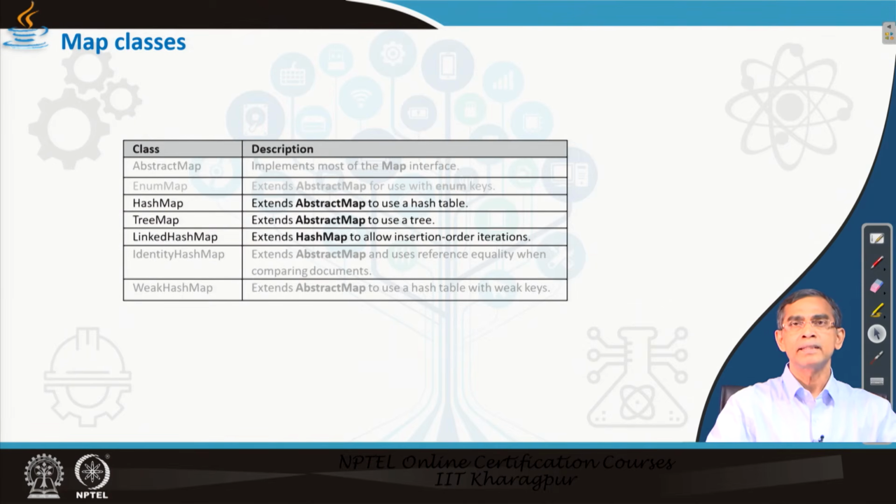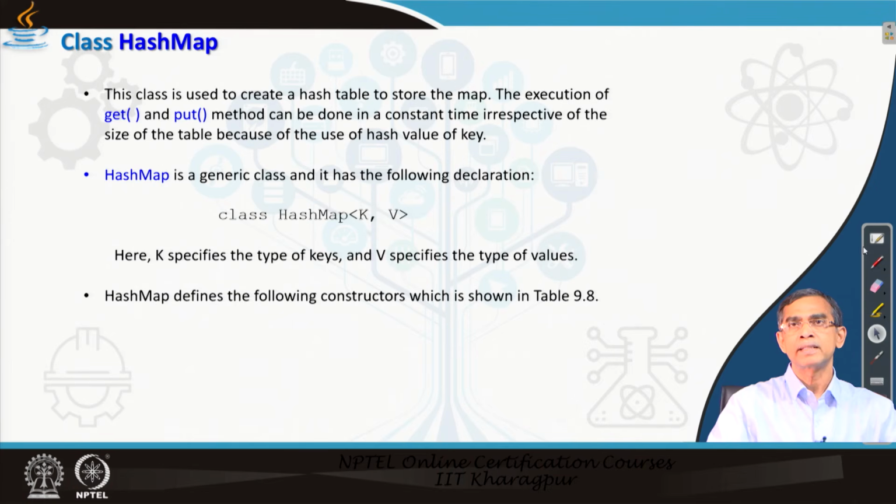Now, next let us discuss the hashmap class. Hashmap class again is a child class of abstract map. This means that whatever methods are declared in map are also accessible to hashmap, in addition to its own methods. Now, let us see the different ways that a hashmap collection can be created. As I have already mentioned, it is not a single value; the hashmap should have a key and then the object value itself. So, this is the composition that the collection should have.